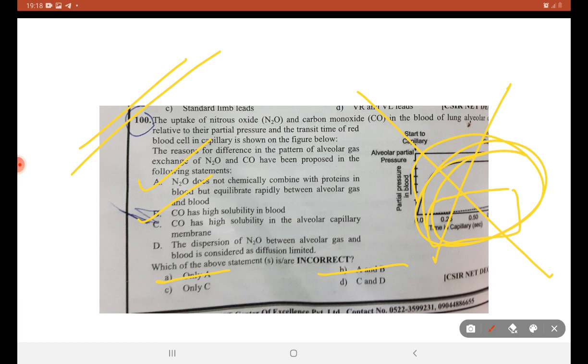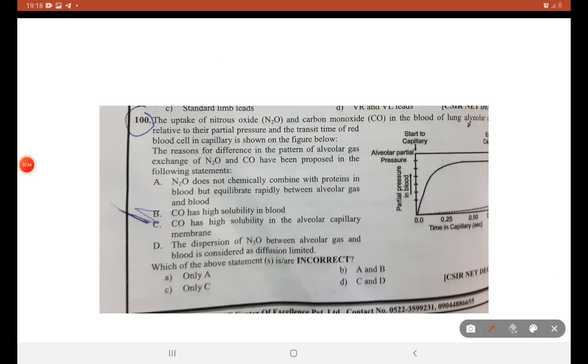Okay. This can be a possible answer. Dispersion of N2O between alveolar gas and blood is considered as a diffusion method. No, it is not diffusion. It's gradual and it takes time. N2O takes time to reach the saturation point.